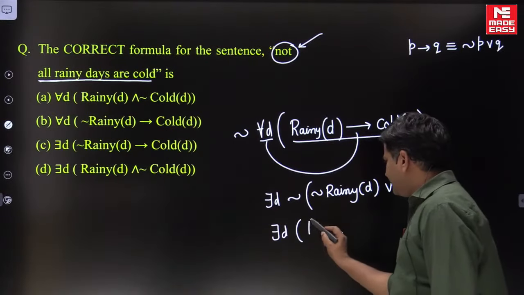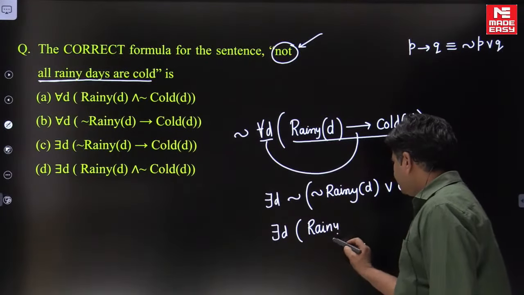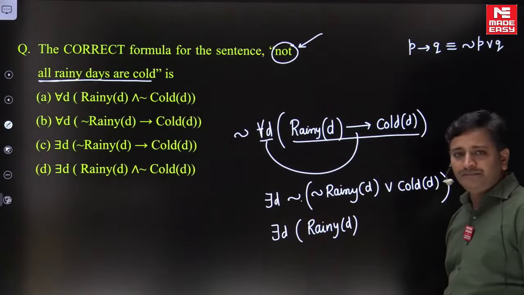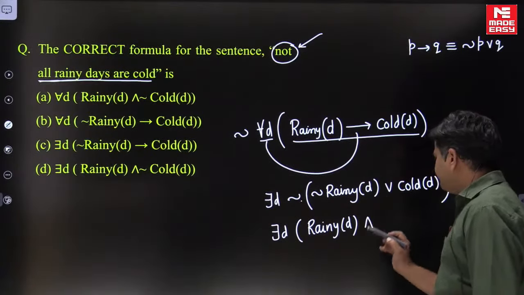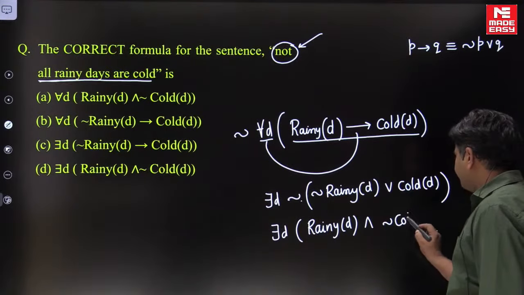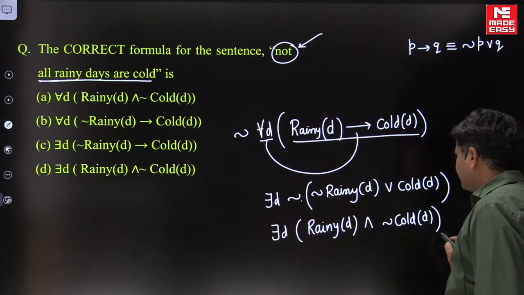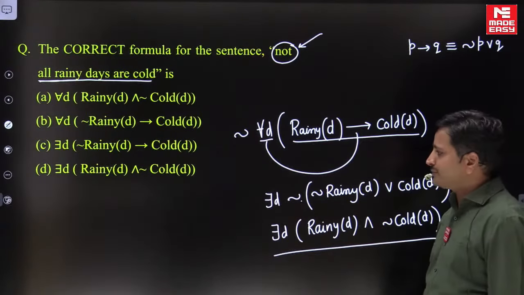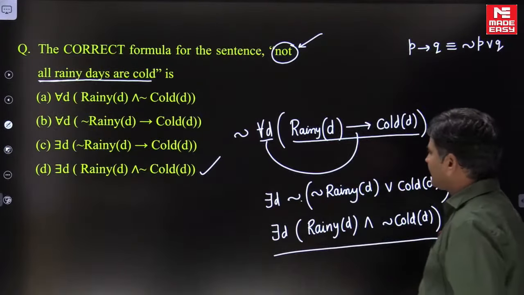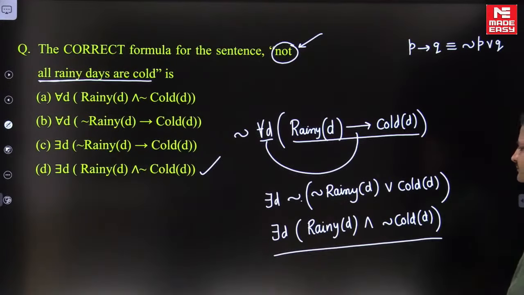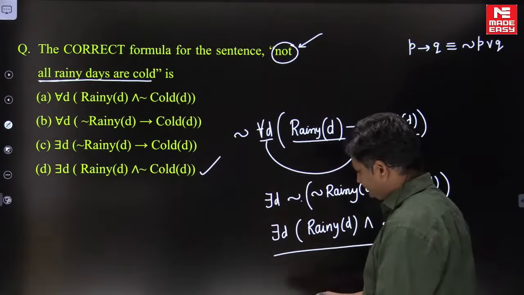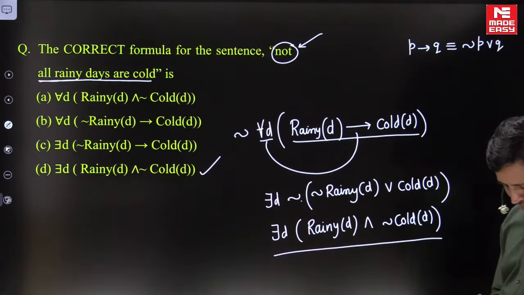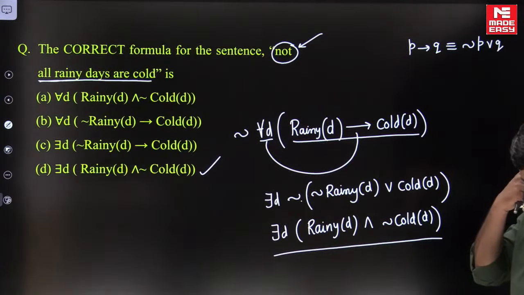Now expand negation inside, we'll have there exists D, negation gets cancelled, we'll have rainy day. When you take negation inside, disjunction becomes conjunction, and negation of cold of D. Clear friends? So this is the way you have to understand the problem. So option D is the correct answer. Any doubts, friends? Yes, D is correct.